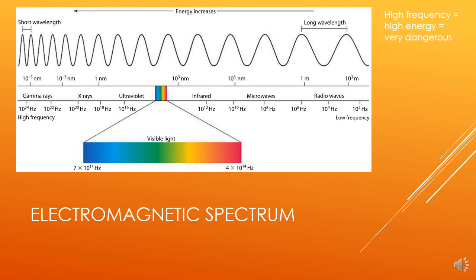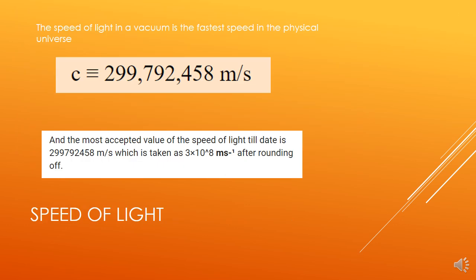lower frequency. So if we're looking at visible light, what has more energy, blue or red? Well, blue is to the left, so blue has more energy. And the speed of light, as we said, is about 3 times 10 to the 8th meters per second. And the number shown here, 299 million, is more precise, but we just round it to 3 times 10 to the 8th meters per second. And this is the speed of light in a vacuum.